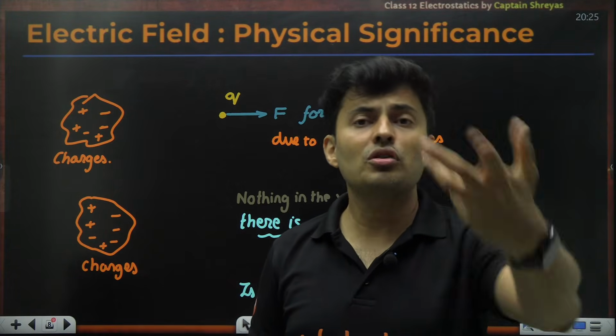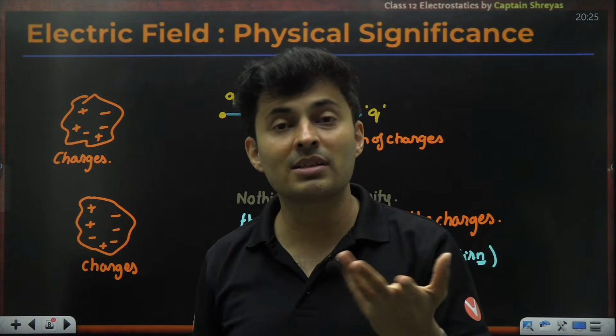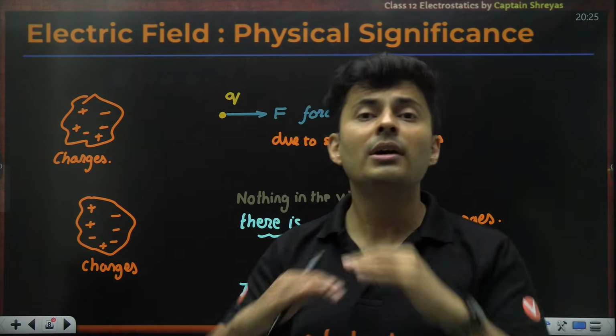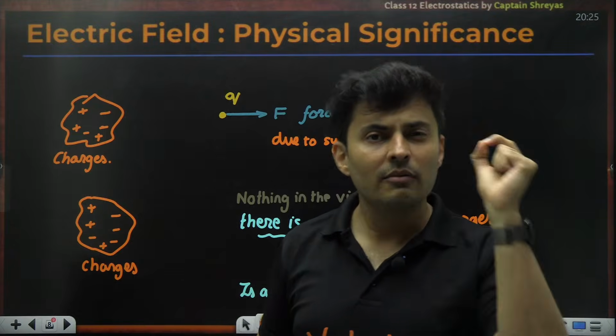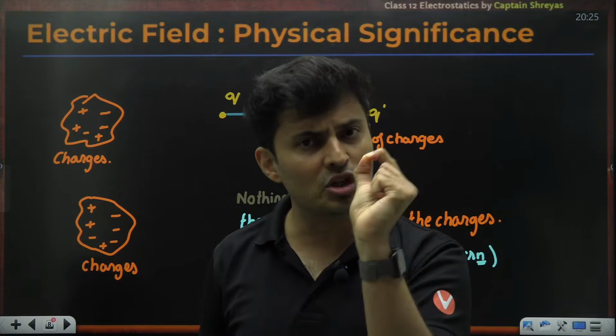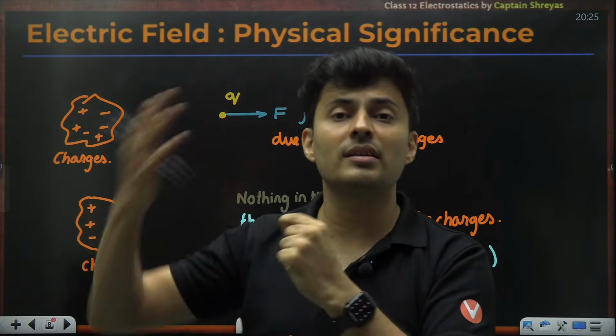Somebody else will say, sir, I use neutral charge. I mean, you will get no force only. Somebody will say, sir, I use positive charge. You will get force in some other direction. So to maintain a balance and standard and uniformity, we said we'll always use positive charge to test, but that positive charge should be extremely, extremely small so that it will not create its own field.